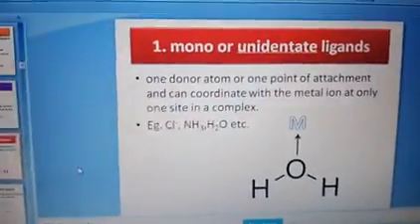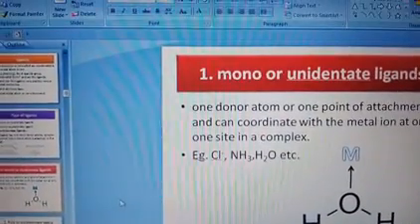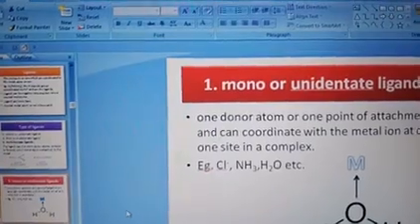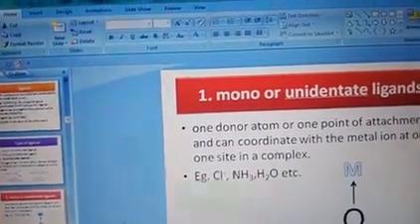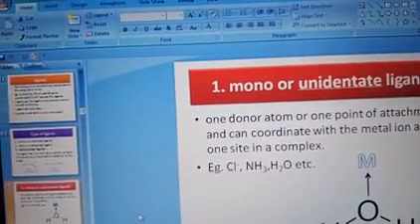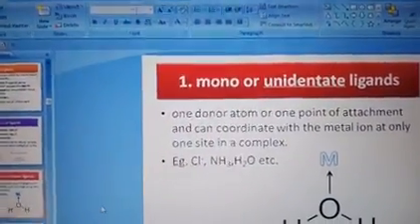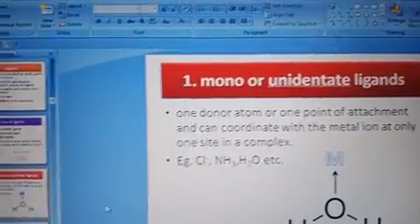Here are the examples of your monodentate ligands or unidentate ligands. One donor atom or one point of attachment, which can coordinate with the metal atom at only one site of the complex, is called a unidentate ligand. Example is water.